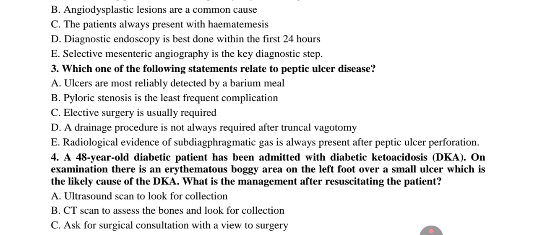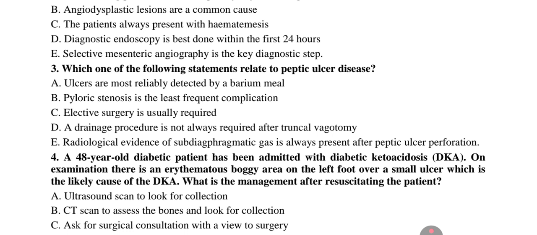Option B says pyloric stenosis is the least frequent complication. That is false. Pyloric stenosis can occur in chronic peptic ulcer disease. We need to know that the least common complication in peptic ulcer disease is instead gastroduodenal fistula.